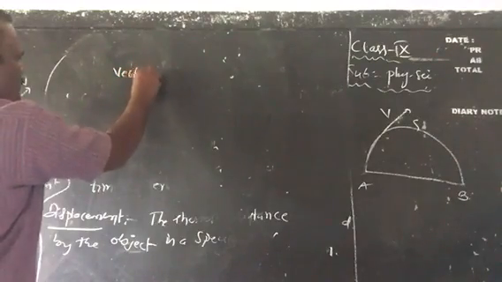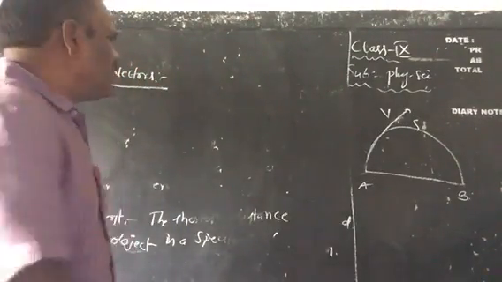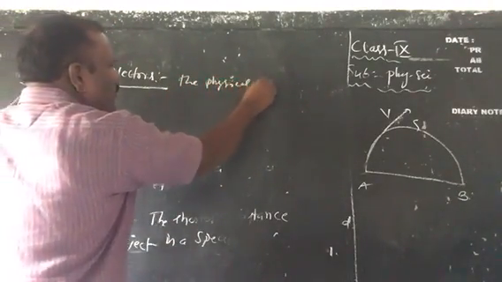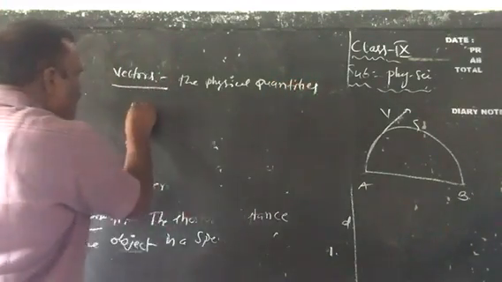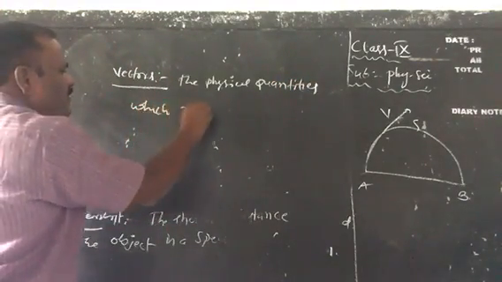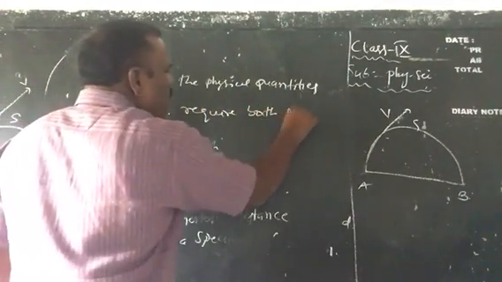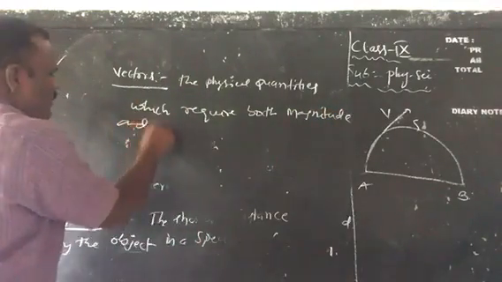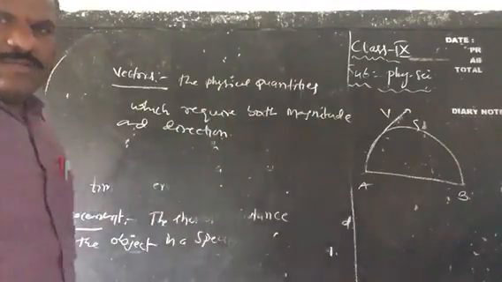Vectors. See, the physical quantities which require both magnitude and direction are called vectors, children.